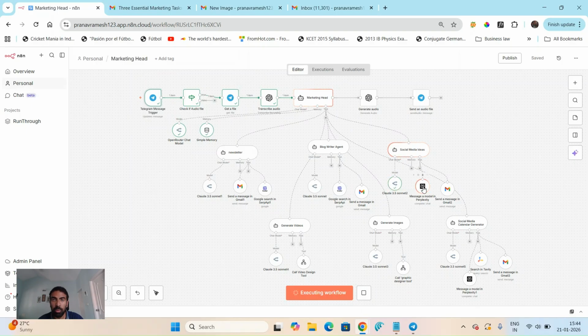It does research on Perplexity and then sends it to your Gmail. Very simple, very easy to use. Once you get a hang of it, you can generate a lot of content on and on. You don't need to think a lot because it just does it for you, gives it back, and then you're done. So once it's done, I'll get back to you.